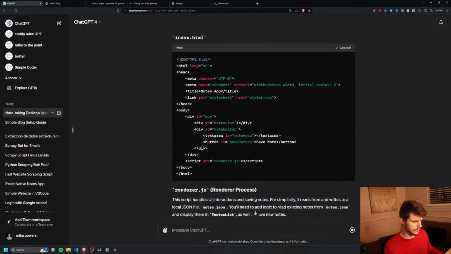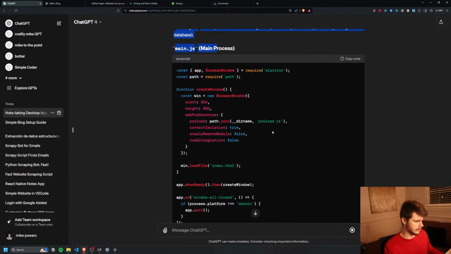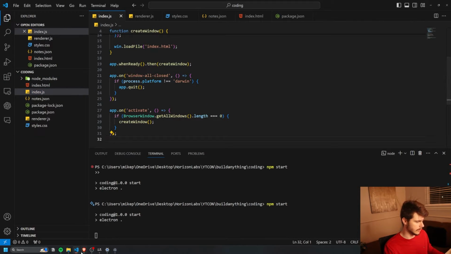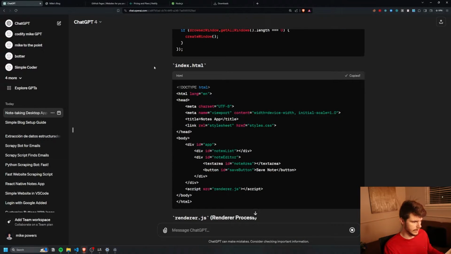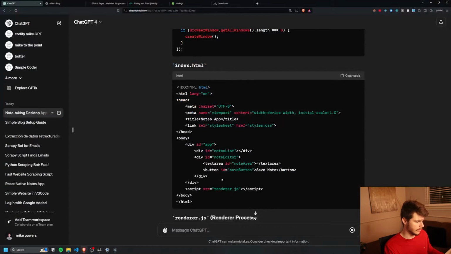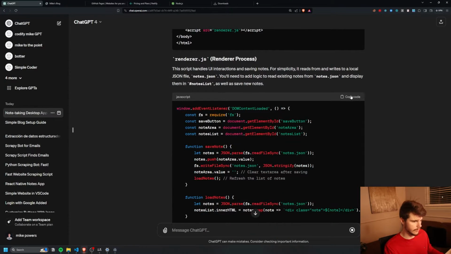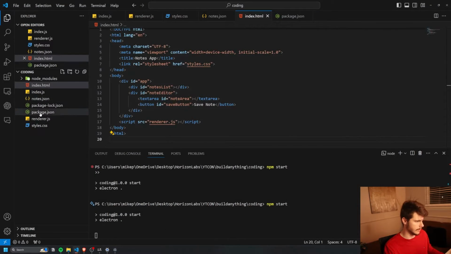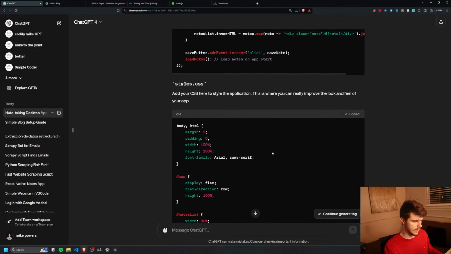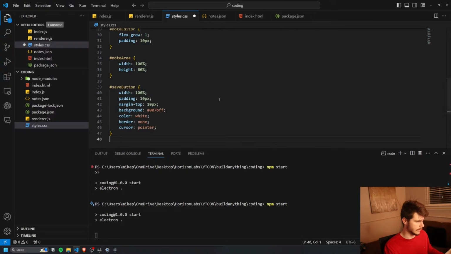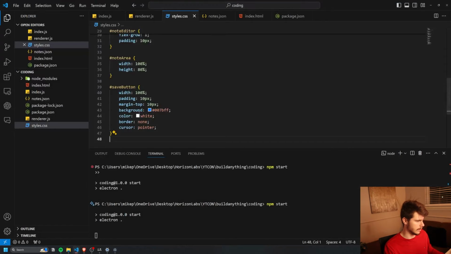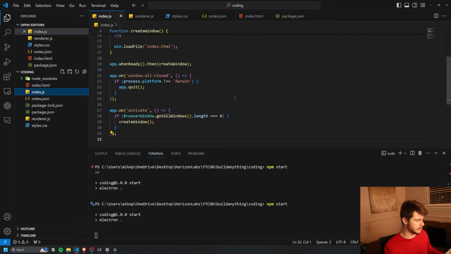So we have our new index.js, which I'll put in there. And then we also have our index.html, which I can copy and put in here. And then our renderer process, which I'll also copy and put in here. And then same thing for styles.css. I'll put that in there. And awesome, I think that should all be good.